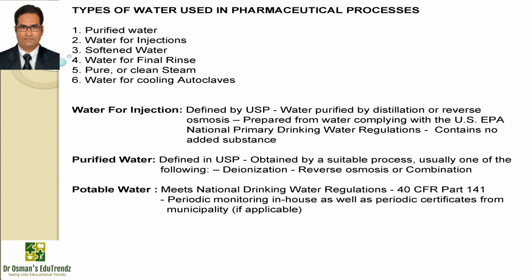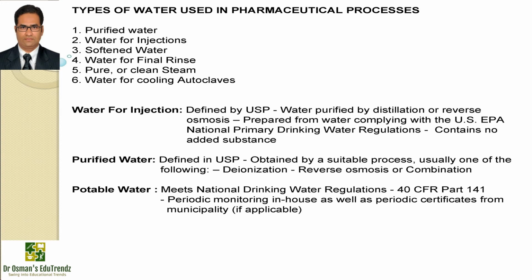Now let us have a glance at how water for injection is used in the manufacturing process and control. It should be defined by the United States Pharmacopoeia and should be purified by distillation or reverse osmosis. The water which is prepared should comply with the US EPA National Primary Drinking Water Regulation and should not have any added substances. If we talk about purified water, then it should be as defined in the United States Pharmacopoeia.